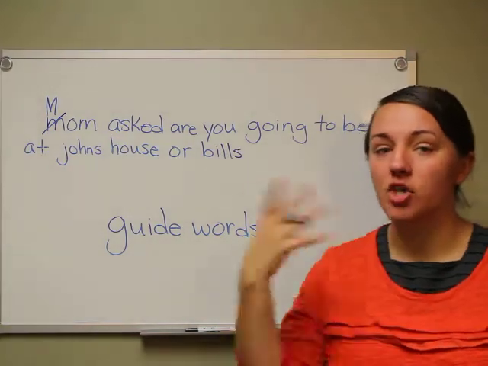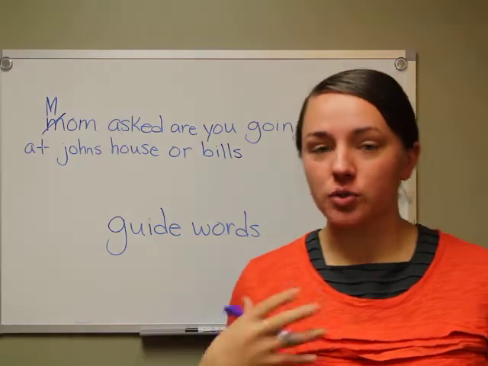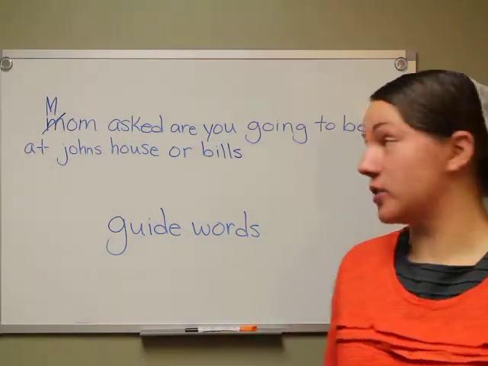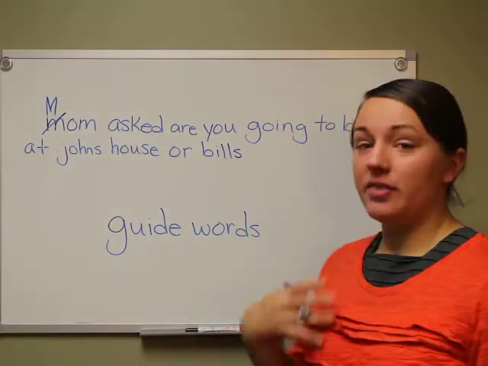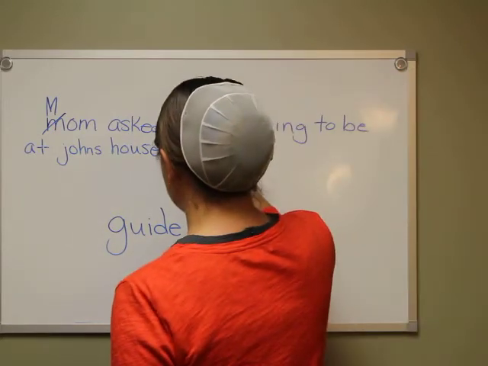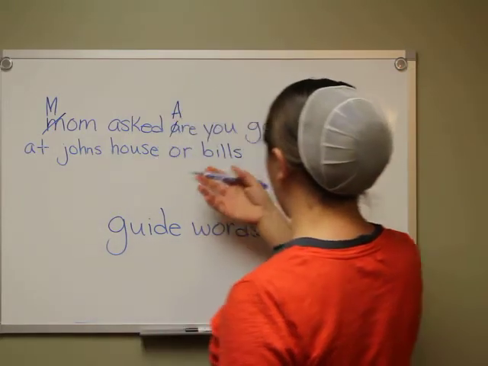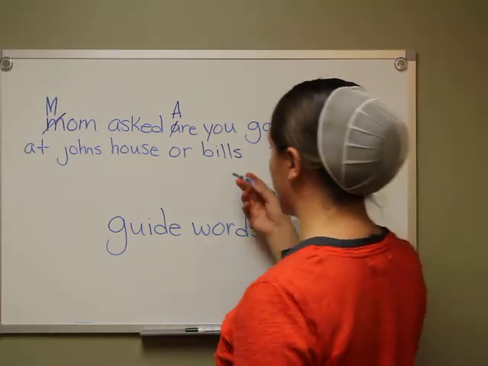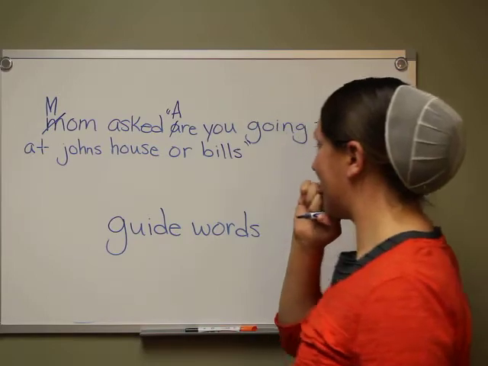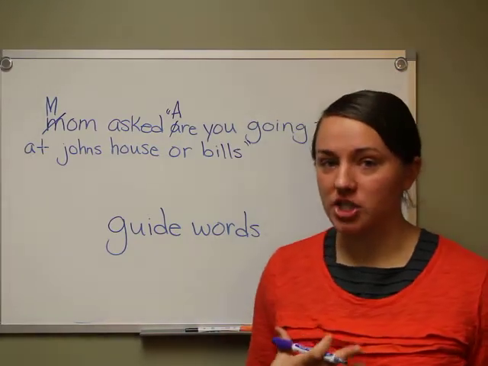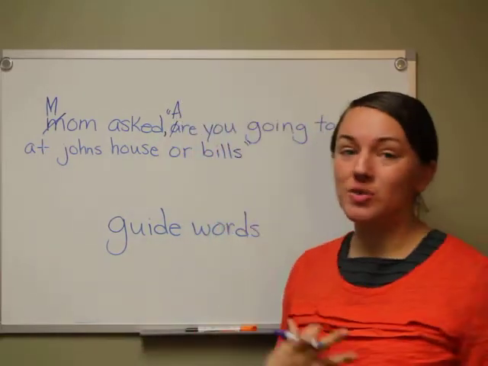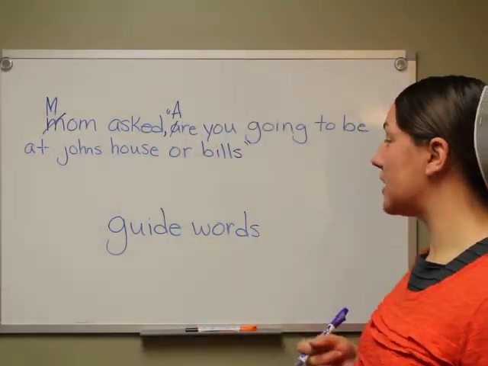Here, Mom is talking, so this is considered a direct quotation. The words that she says need to be put in quotation marks, and the beginning of a quotation needs to be capitalized. Mom asked, "Are you going to be at John's house or Bill's?" So we need quotation marks there and at the end. Before a direct quotation, you need a comma between where it says who said it and what they said.